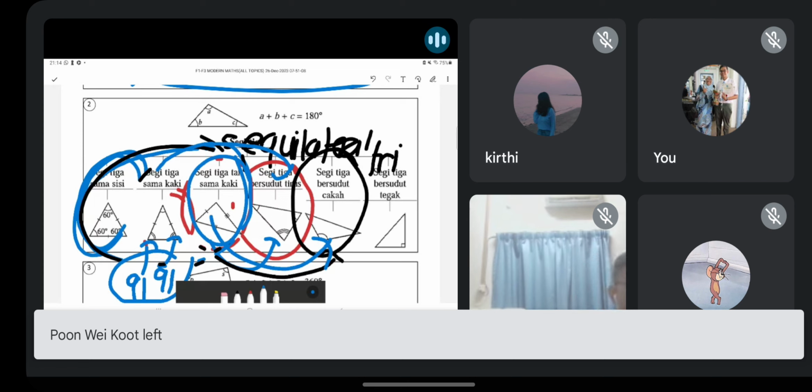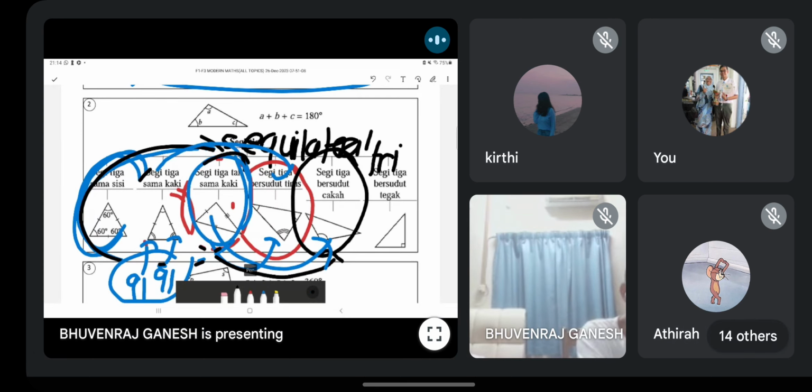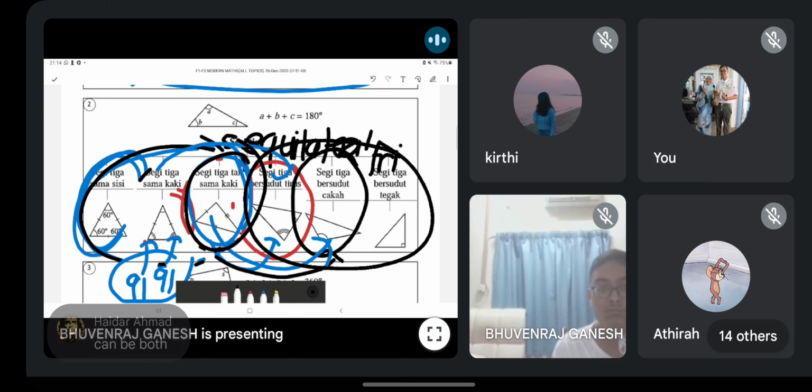Alright, guys. So how about this one? The scalene triangle, segitiga tak sama kaki. Where does it come under? Acute, obtuse, or right angle? Mana satu?